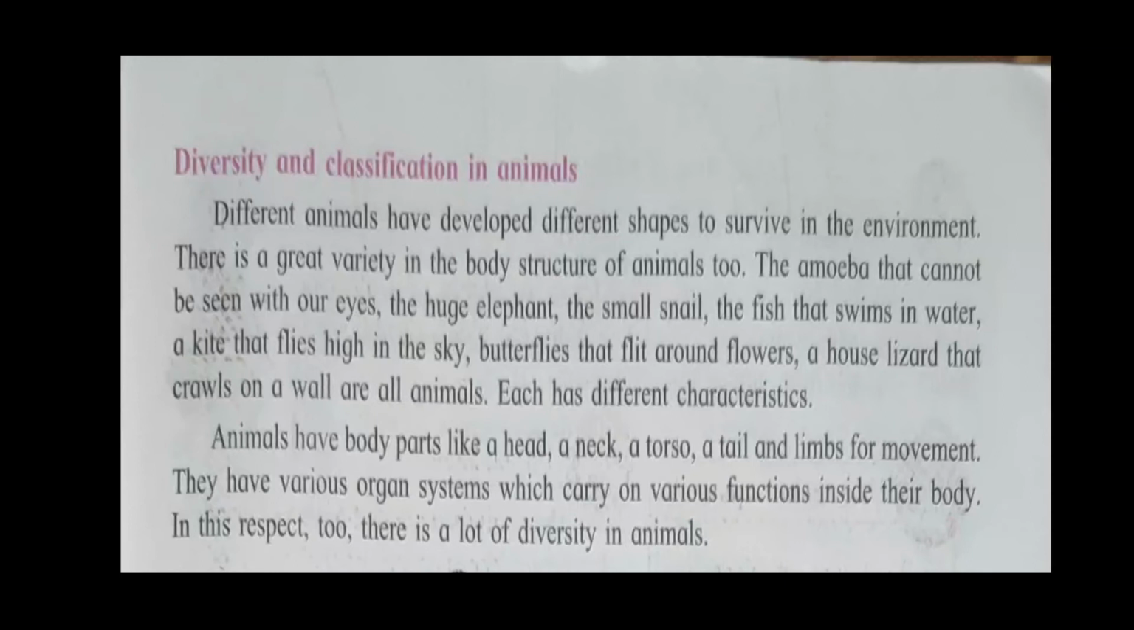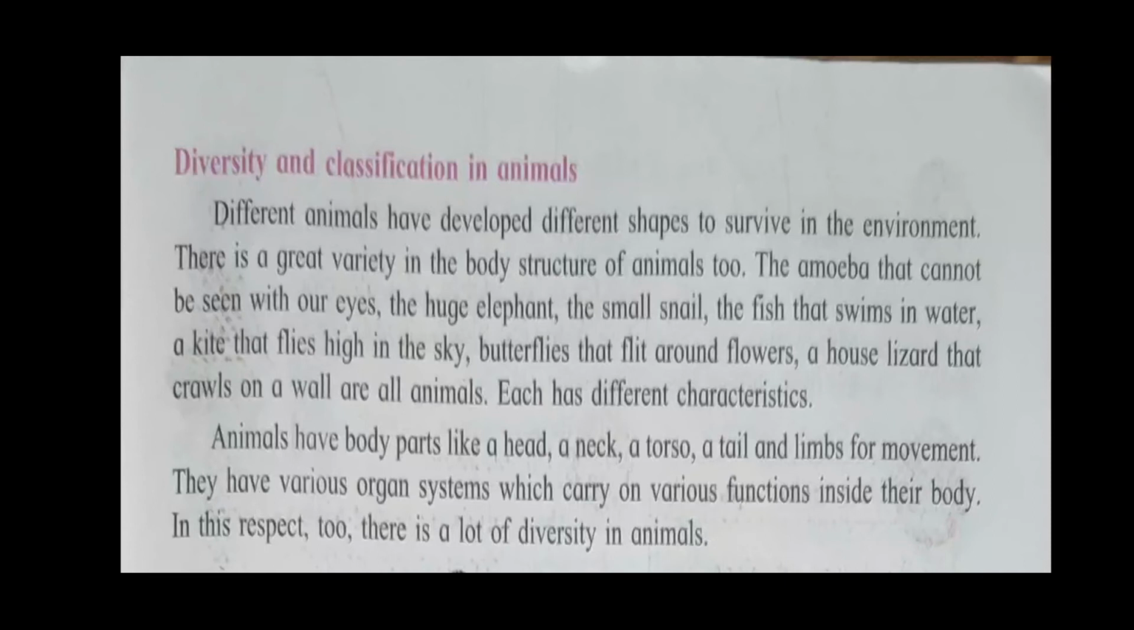Different animals have developed different shapes to survive in the environment. There is a great variety in the body structure of animals too. The amoeba that cannot be seen with our eyes, the huge elephant, the small snail, the fish that swim in waters, a kite that flies high in the sky, butterflies that flit around flowers, a house lizard that crawls on a wall are all animals.